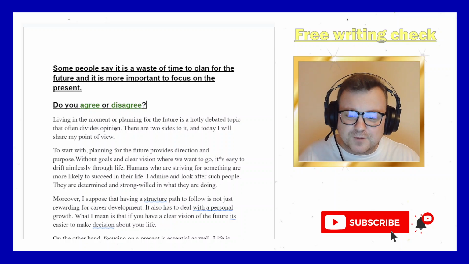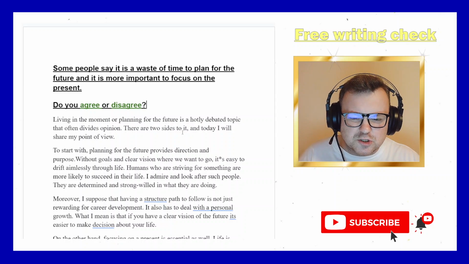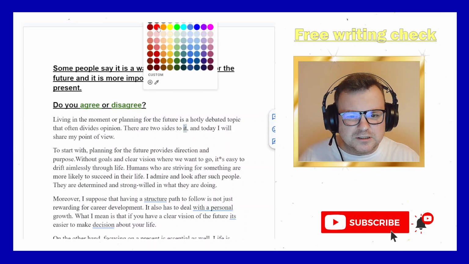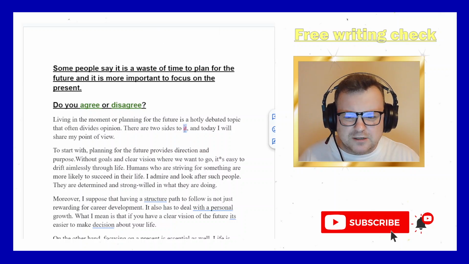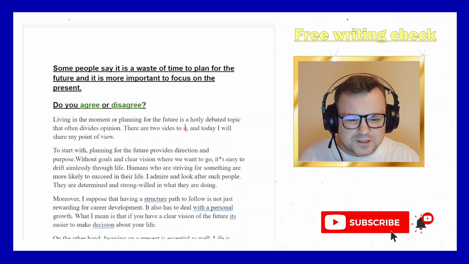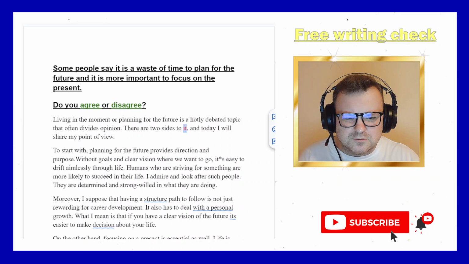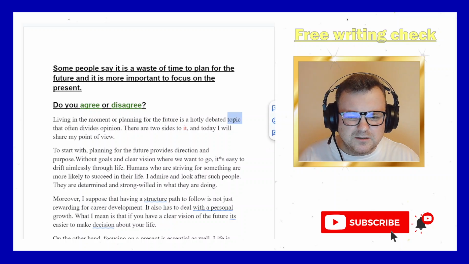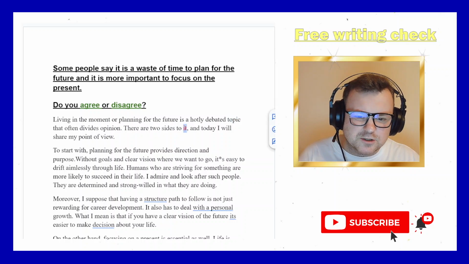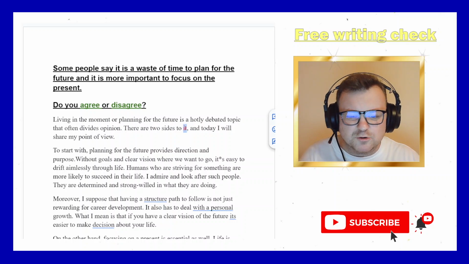Cool, background information, yes. There are two sides to it. To what? What does it talk about here? Two sides to it. So it refers to what? To maybe this question? Because it's not clear what it talks about. Topic, maybe? Two sides to it, the topic, perhaps. Maybe use the noun here: there are two sides to this matter or this issue.